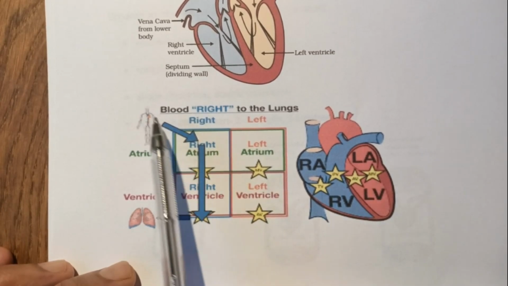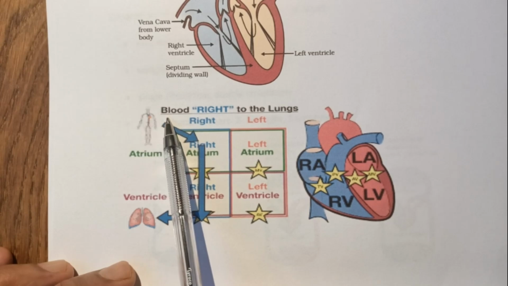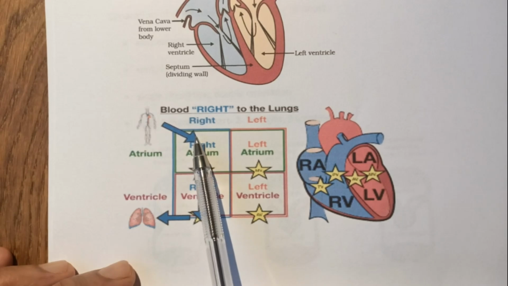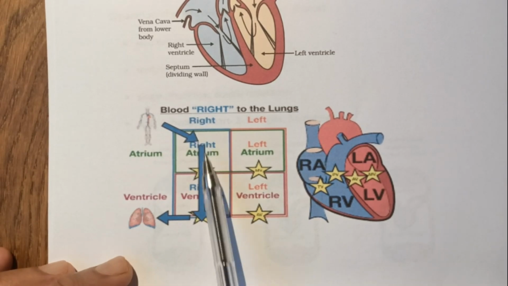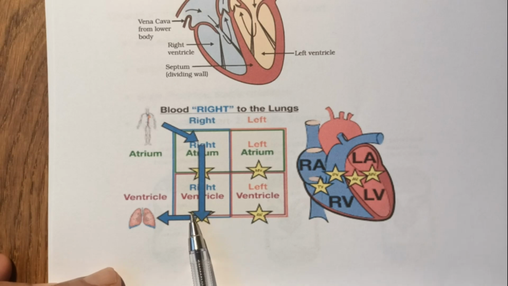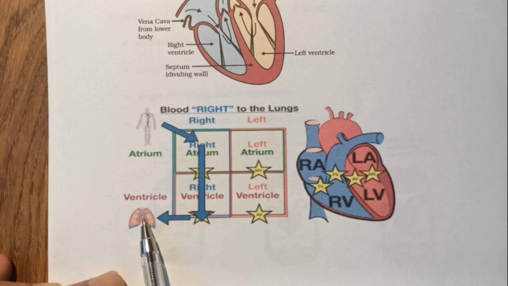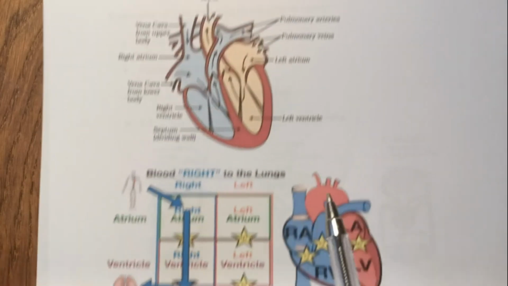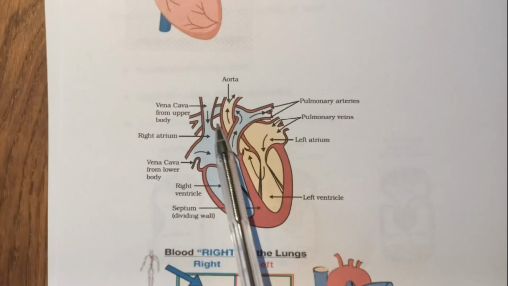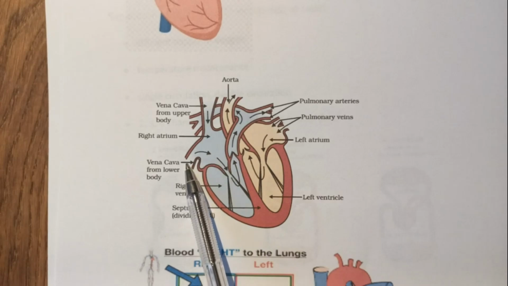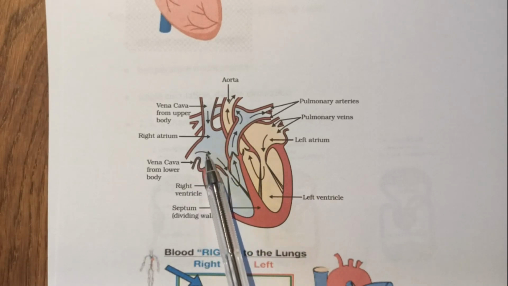Okay, so right atrium, the blood from the whole body is brought to the right atrium from the inferior vena cava and superior vena cava, and it is pumped into the right atrium. From the right atrium, it enters into the right ventricle. Then from the right ventricle, it goes to the lungs by the pulmonary artery. From the lungs, it is pumped back to the left atrium by the pulmonary veins. So you can see the blood from the upper part of the body comes from the superior vena cava. Lower part of the body comes from the inferior vena cava into the right atrium.